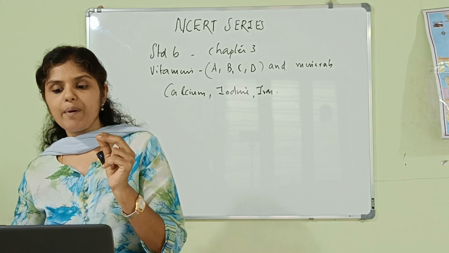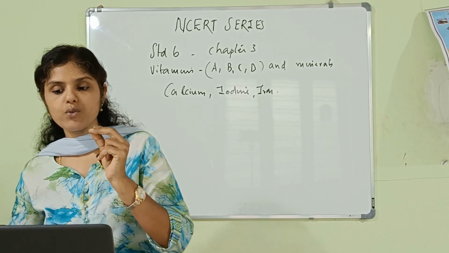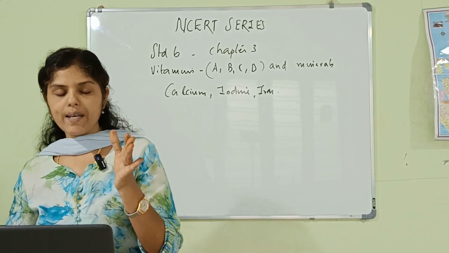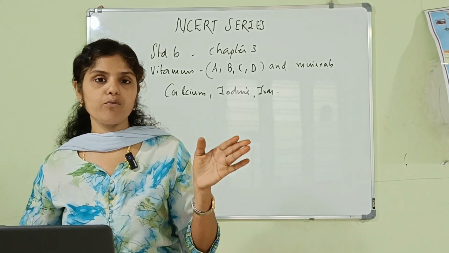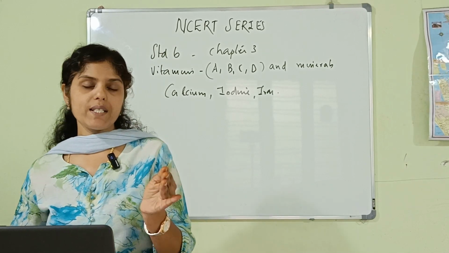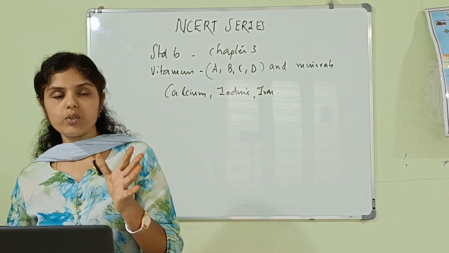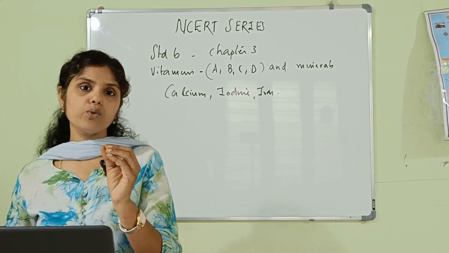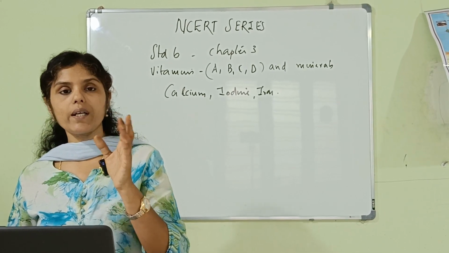Now, for example, some foods have high calories due to high sugar and fat content. Let's look at whether all foods contain the same amount of nutrients. A balanced diet should contain all the essential nutrients, roughage as well as water in the right amount.